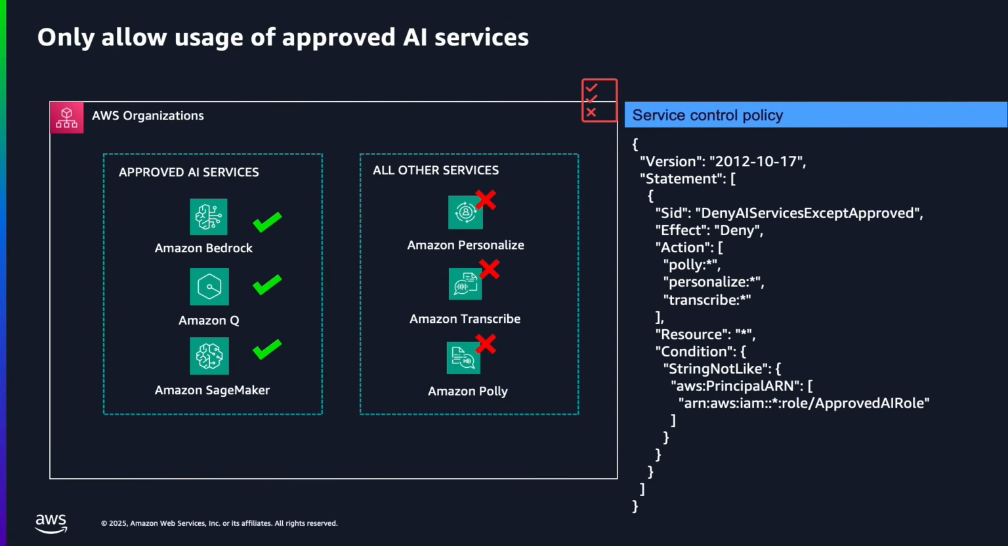Let's start with the first control, restricting workloads to only approved AI services. Not every service may meet your organization's compliance, privacy, or security requirements. By implementing this control, you can ensure your teams use only vetted services, for example, Amazon Q, Amazon Bedrock, or Amazon SageMaker. All other AI services are blocked unless explicitly approved. This keeps experimentation aligned with governance and reduces the risk of accidental use of unapproved technologies.